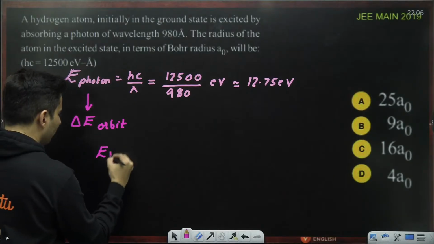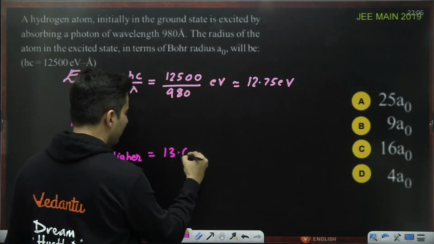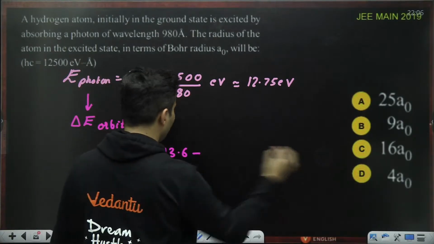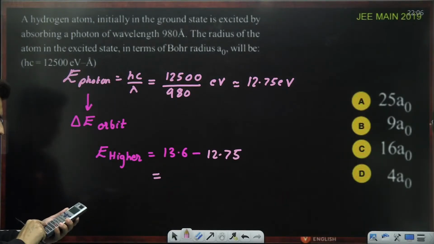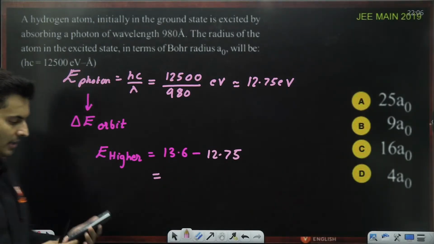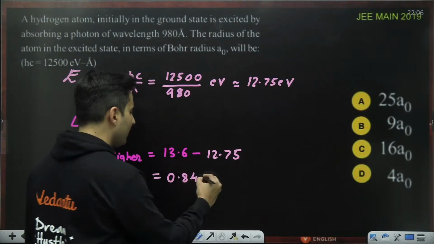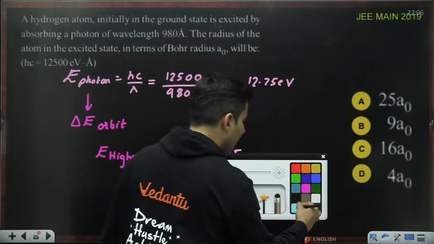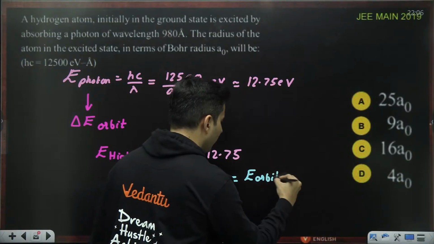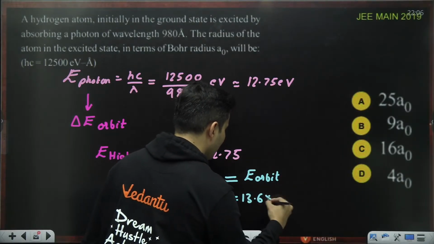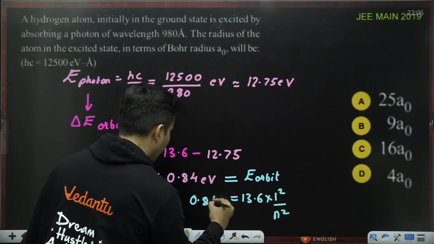So the energy of the higher orbit will be 13.6 minus 12.75. How much is this going to be? Minus 13.6. Yes, it is going to be roughly 0.84 electron volt. Now try to write it down as the energy of that particular orbit, which is 13.6 into Z square by n square. So that is your 0.84.